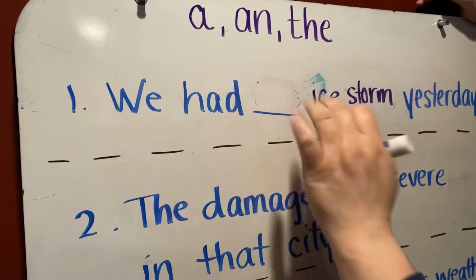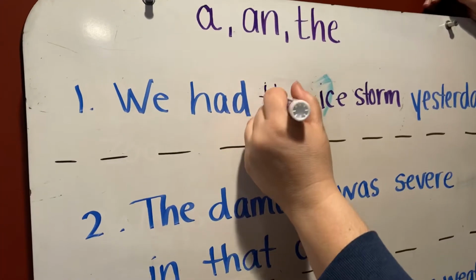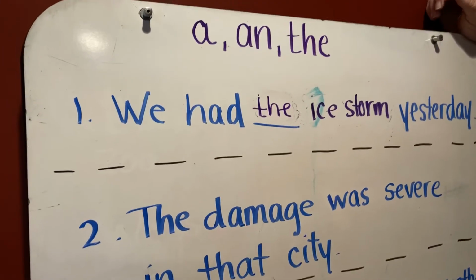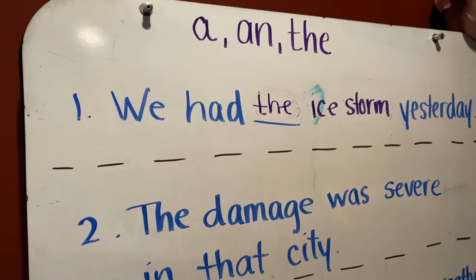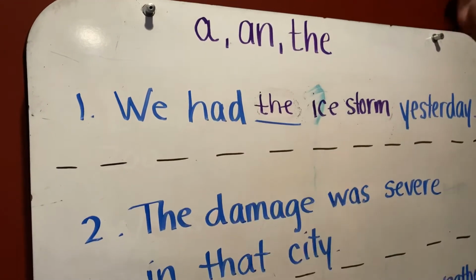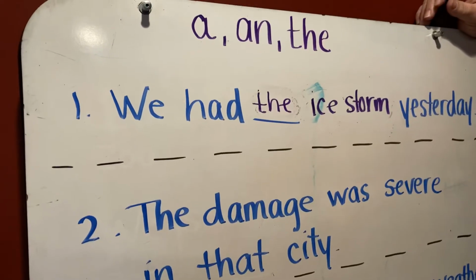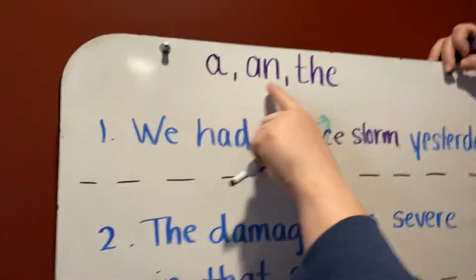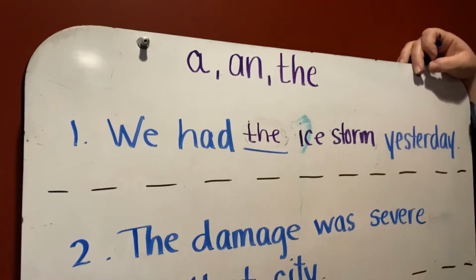You could also say the. Let's say that you have been preparing for 2 days for an ice storm. The news has been telling you it's coming, and many of us would say, we had the ice storm yesterday, and now school is canceled. We have a snow day. So make sure when you're using articles, you're using the correct one. Okay, now let's look down at number 2.